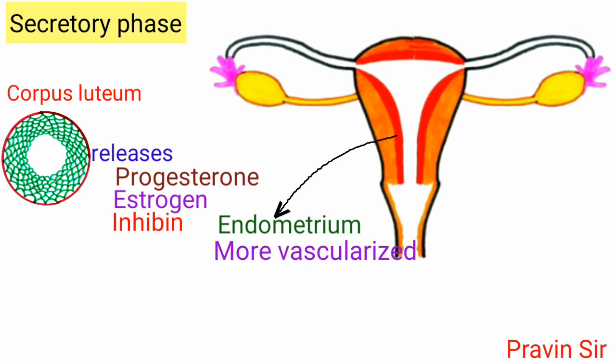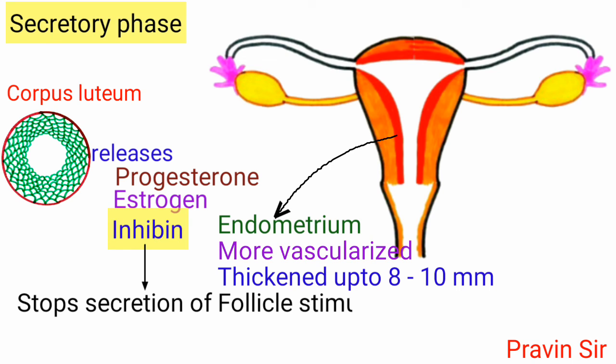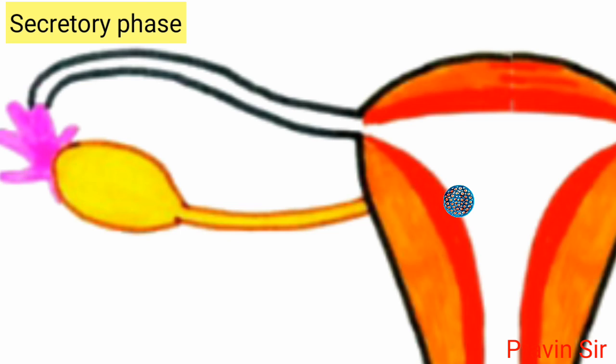Endometrium becomes more vascularized and thickened up to 8 to 10 millimeter. Inhibin stops secretion of follicle stimulating hormone. These changes are necessary for fertilization and subsequent implantation.